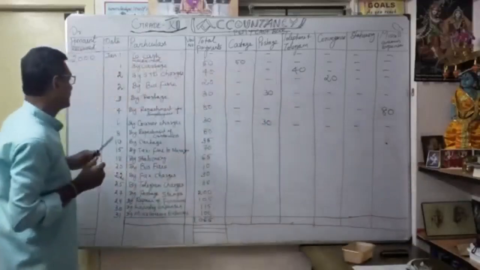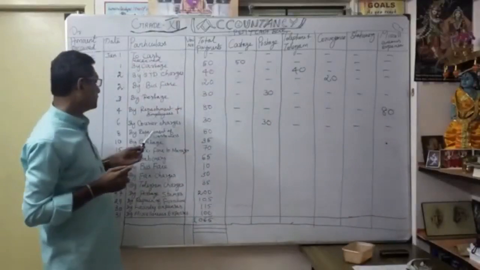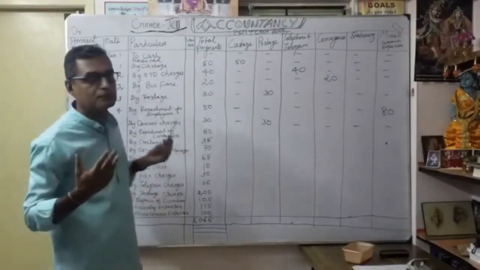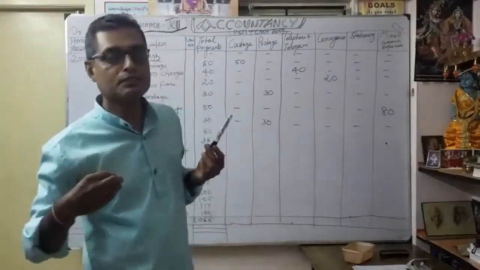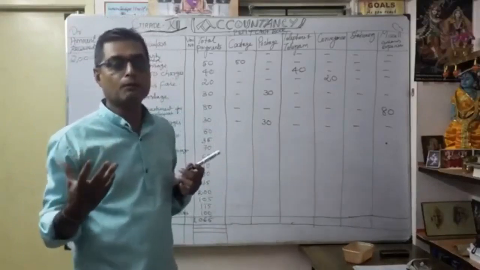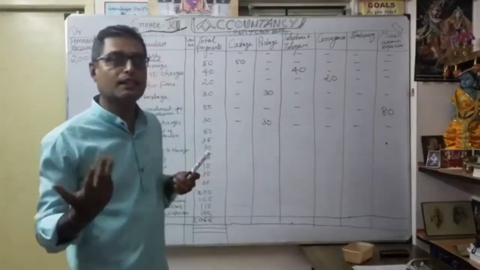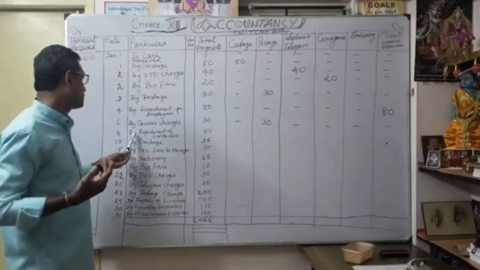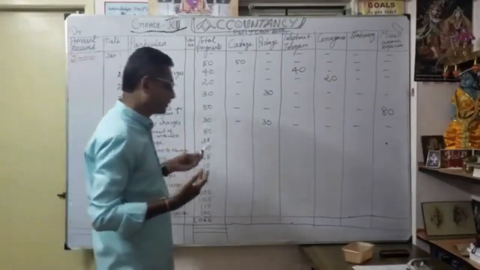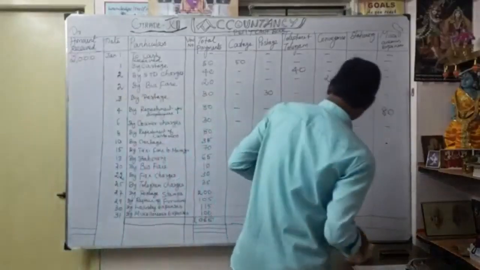Okay. Thereafter again by refreshment of customers. Here customers means, suppose any customer visits your company or your shop, you want to provide some coffee or tea like that. So on that date you are going to put by refreshment of customers 50 rupees. Again, where am I going to put it?